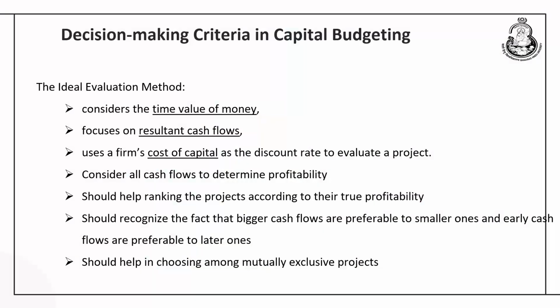Then the firm's cost of capital is known as the discount rate, which should be used for selecting a viable project. Then it should consider all cash flows to determine profitability. When we discuss the techniques, we would discuss some like the payback period method, which is just interested to find out the period within which cash inflows are recovered.